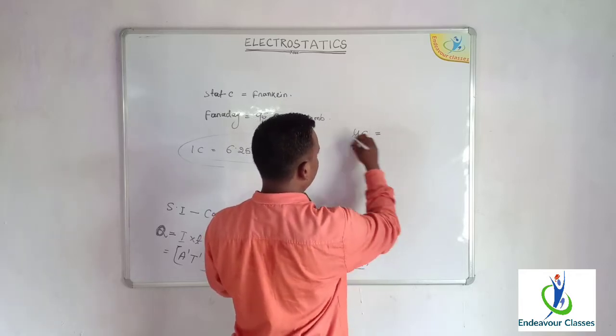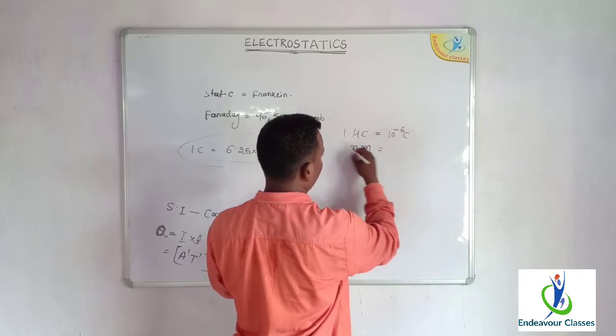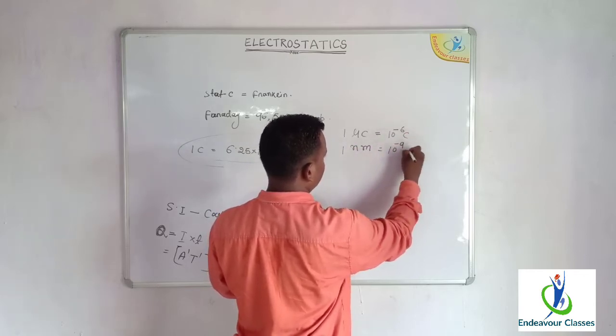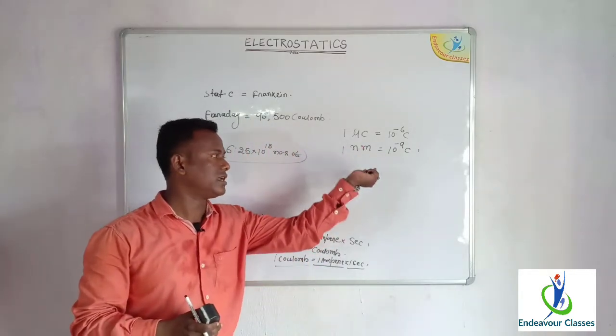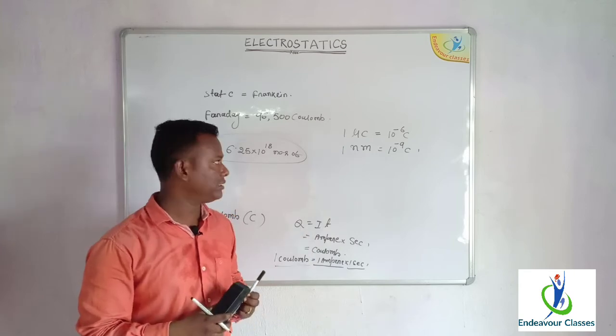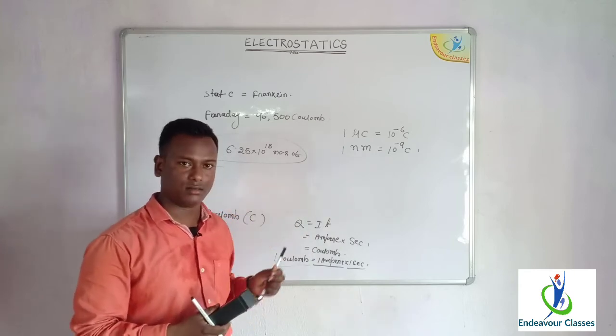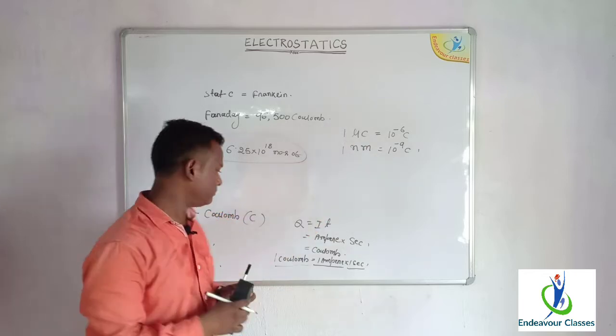As we know, 1 microcoulomb is equal to 10 to the power minus 6 coulomb, and 1 nanocoulomb is 10 to the power minus 9 coulomb. These are the smaller fractions of charge which we generally take into account; for practical purposes we deal with the microcoulomb and the nanocoulomb.